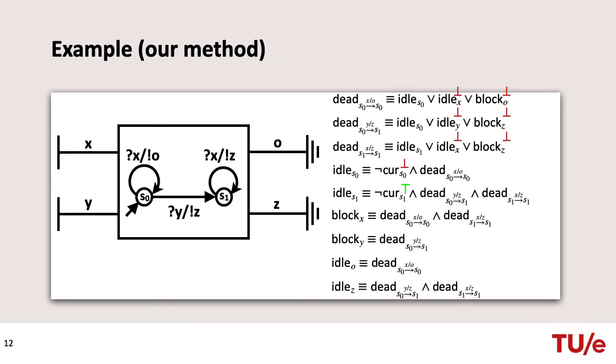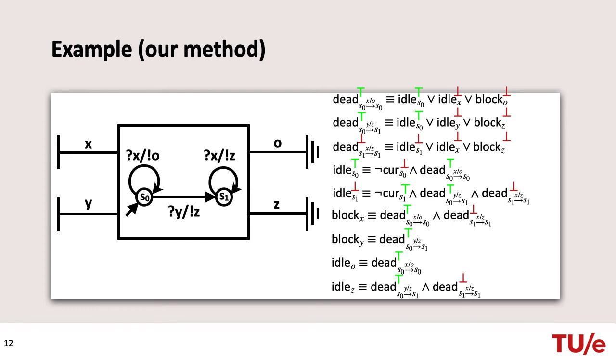The transition from S1 to S1 is dead if and only if either S1 is idle or X is idle or Z is blocked. State S0 is idle if and only if either it is not current or the self-loop on S0 is dead. State S1 is idle if and only if it is not current and both its incoming transitions are dead. We see that setting S0 to idle, the self-loop on S0 and the transition from S0 to S1 to dead gives a consistent assignment for each of their defining equations, since S0 is not current.